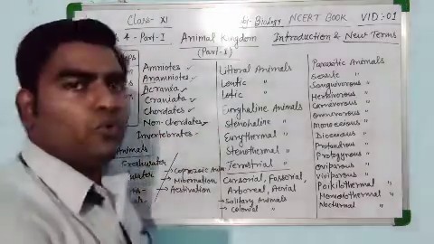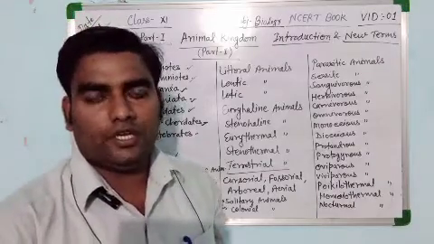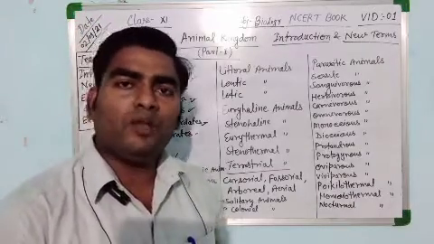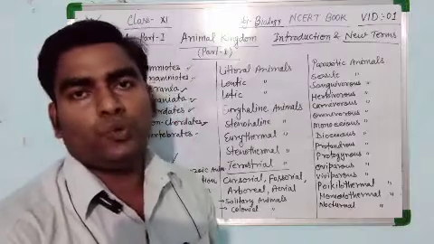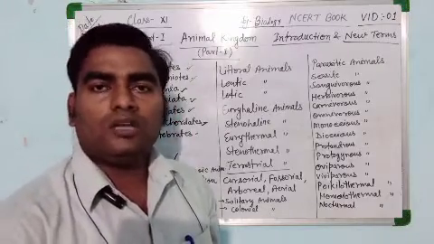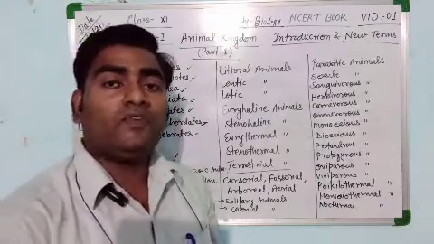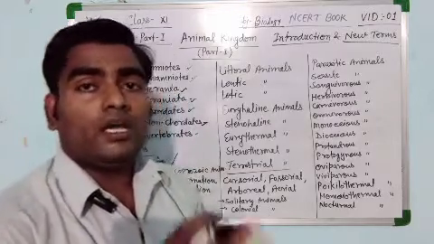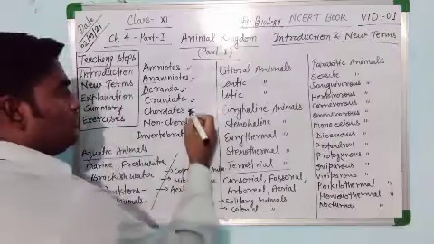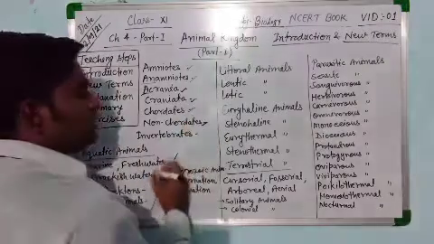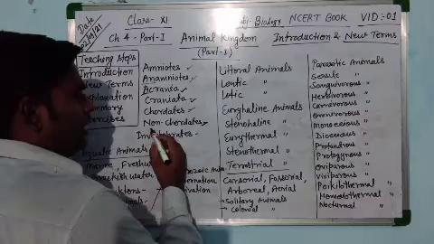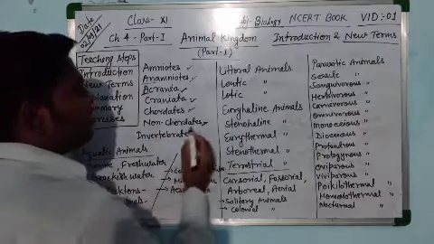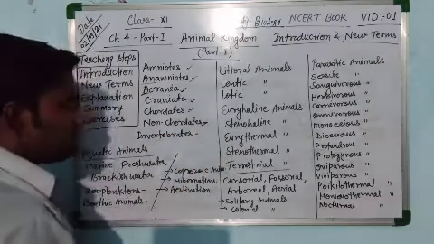If the notochord is not present in the organism, for example, from phylum Porifera to Echinodermata, all are non-chordates. After the Echinodermata, the chordates come. So notochord-bearing organisms are known as chordates, and animals not bearing a notochord are known as non-chordates.